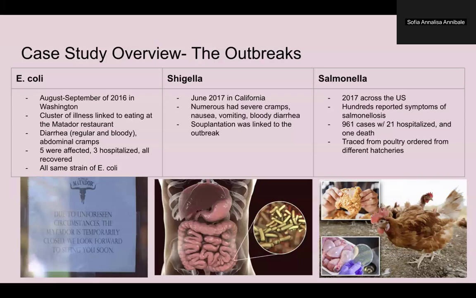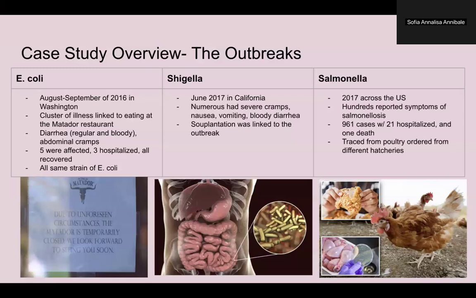Salmonella infections are often linked to contaminated food, especially poultry. But in this case, 961 confirmed cases were linked to backyard poultry flocks. The outbreak prompted the CDC to recommend stricter hygiene practices when handling poultry, such as proper hand washing and wearing separate shoes when collecting eggs. The CDC also highlighted that people need to fully cook poultry to prevent further cases.